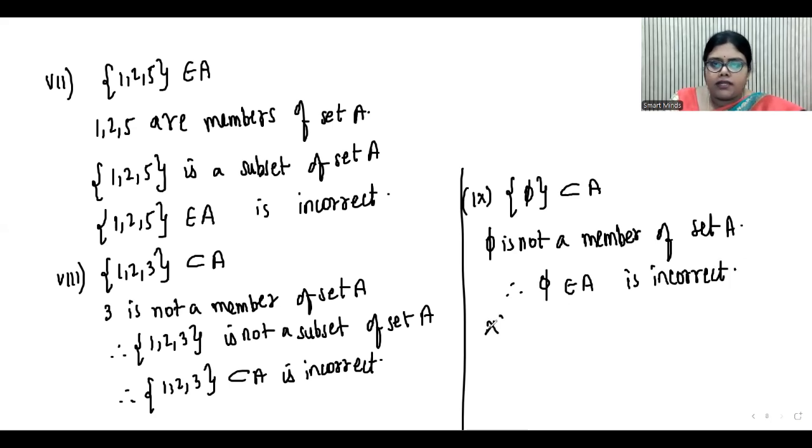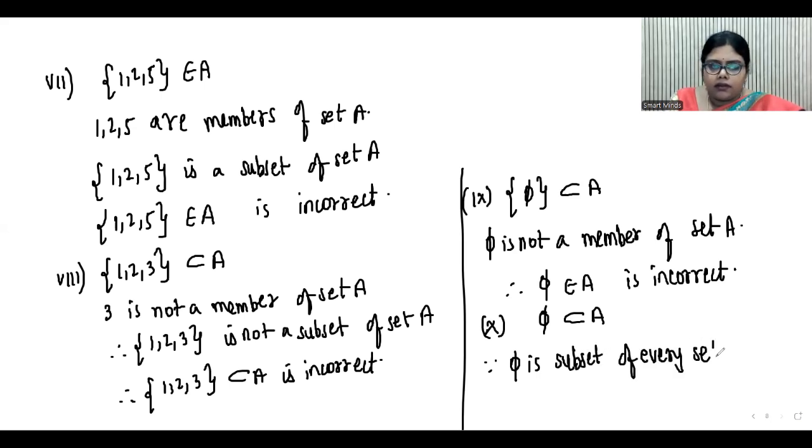Then the tenth one is the null set is a subset of A. Now since the null set is a subset of every set, you can say it is correct.